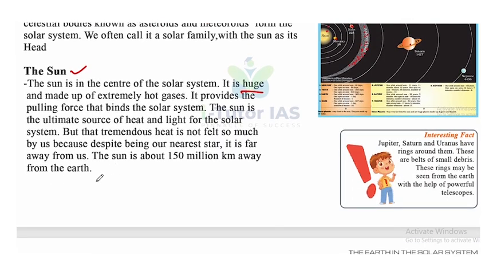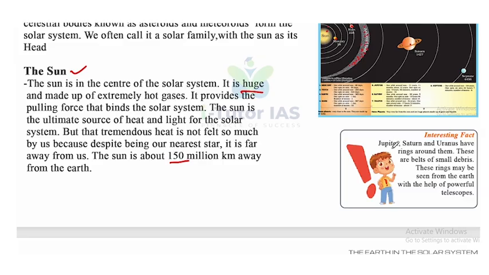But the tremendous heat is not felt so much because, despite being our nearest star, it is far away from us. We know it's about 150 million kilometers away from Earth. So that's why we don't feel it very hot, because the sun is far away from us. It's about 150 million kilometers.